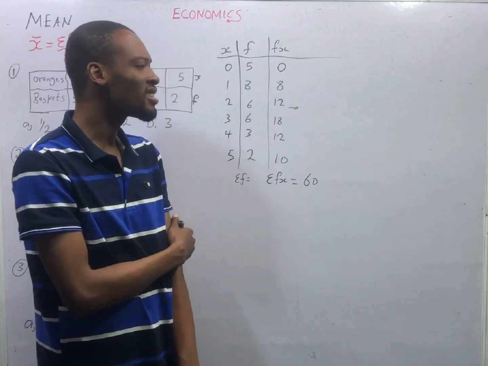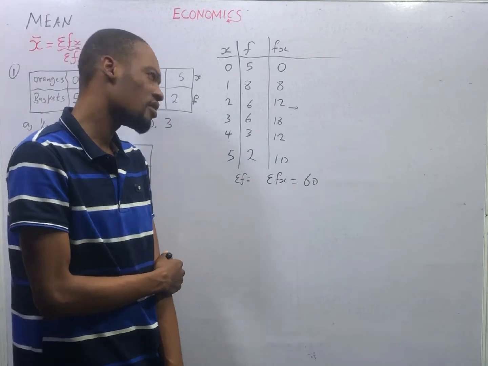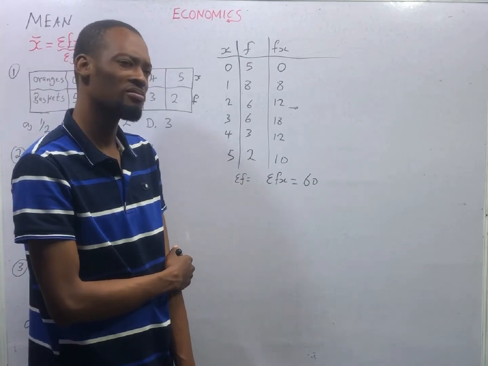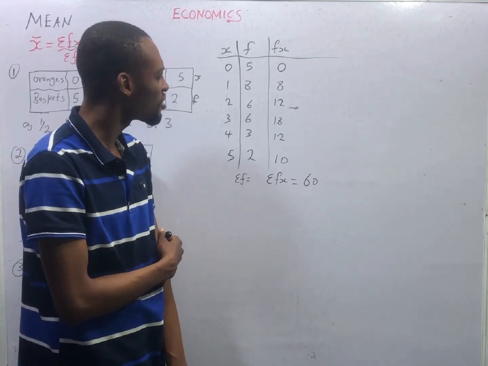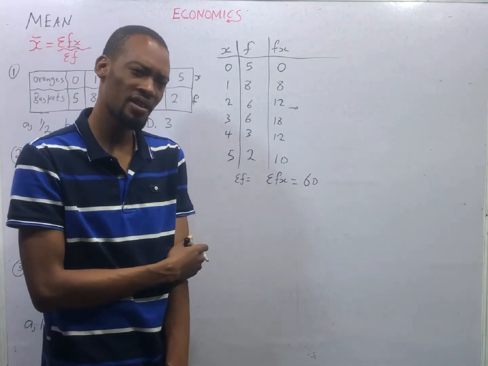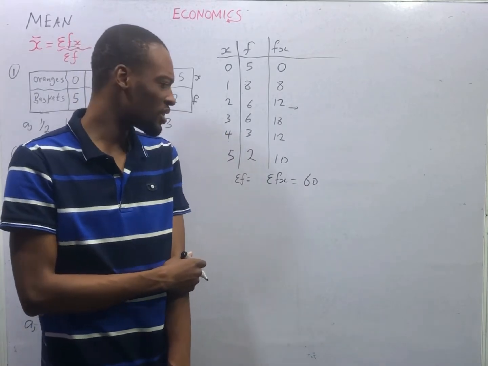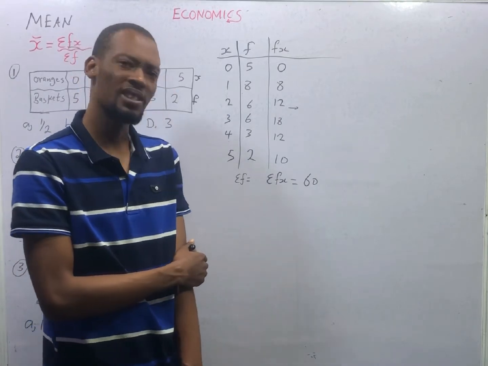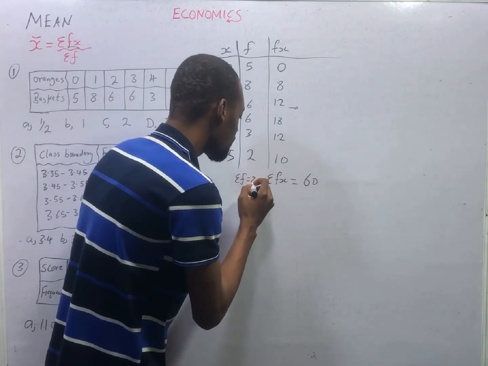Is that 13? Yes. 13 plus 6. Is that 18? Yes. No, 19. 19 plus 6. Is that 25? Yes. 25 plus 3. Is that 28? Yes. 28 plus 2. Is that 30? Yes. So summation of F is equal to 30.